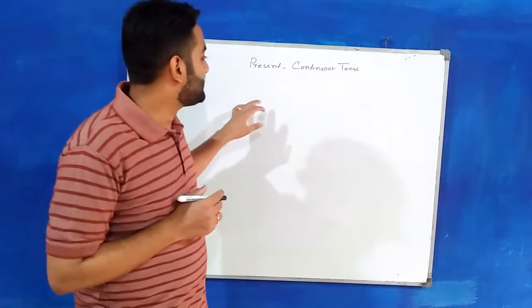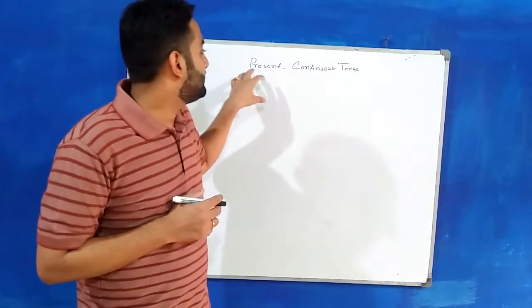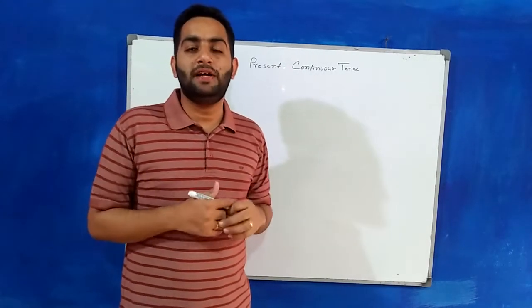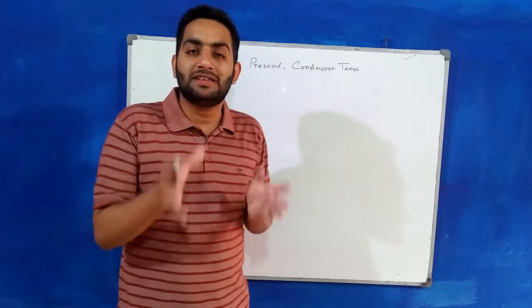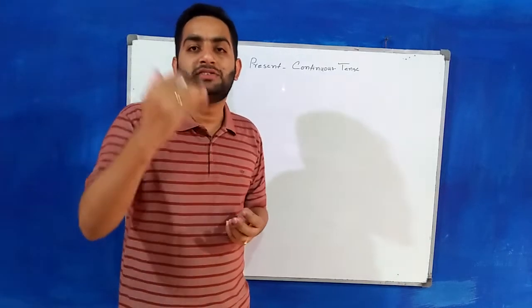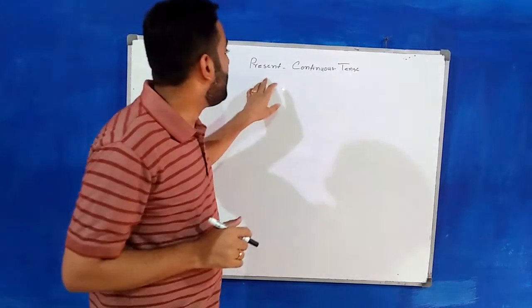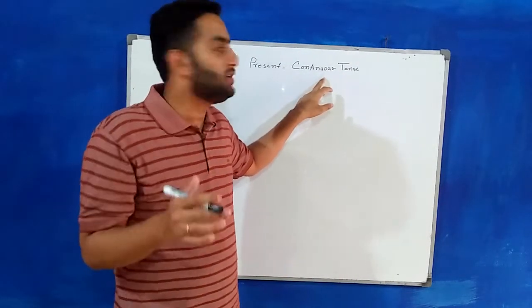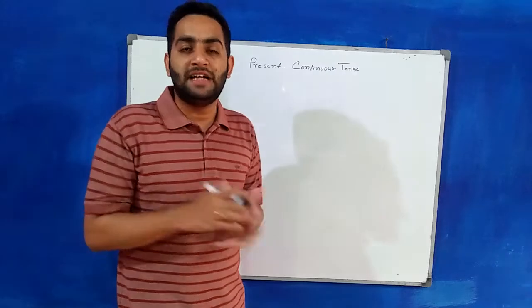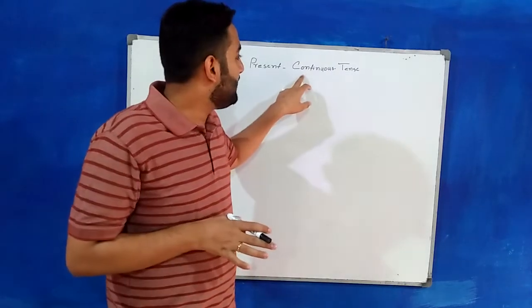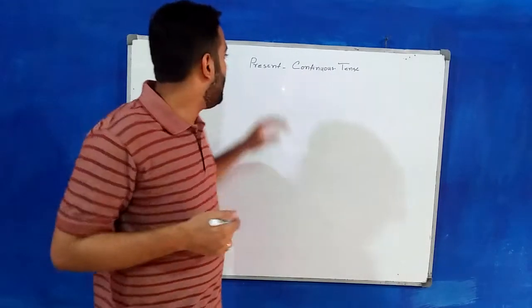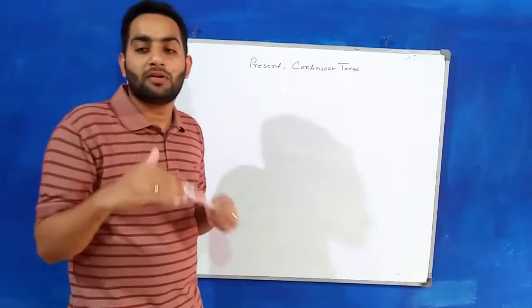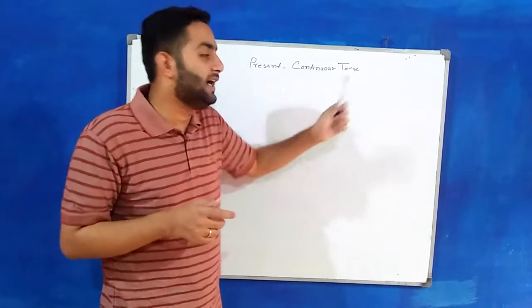Before we learn the structure and the formation, we must understand the definition, the meaning of the present continuous tense. Present continuous tense actually tells us about the work which is in the process or the work is still going on. Present means right now, continuous means the work is going on or the work is in the process, and the tense means time. Tense actually tells us about the time. Continuous means going on and present means right now. So that was the meaning or the definition of the present continuous tense.